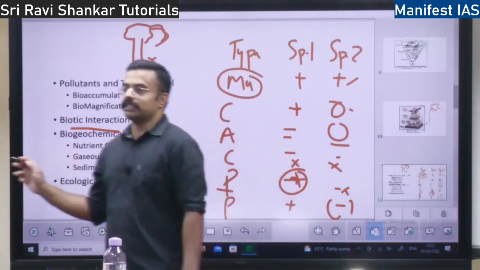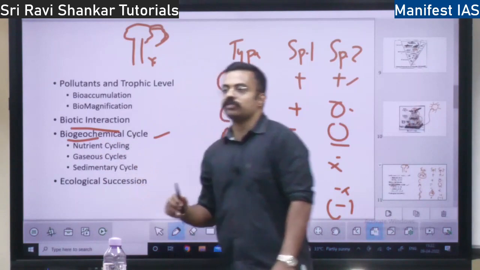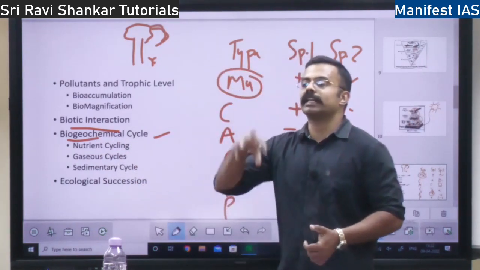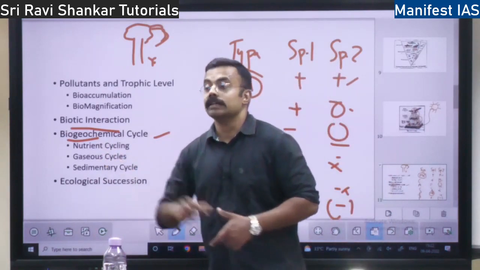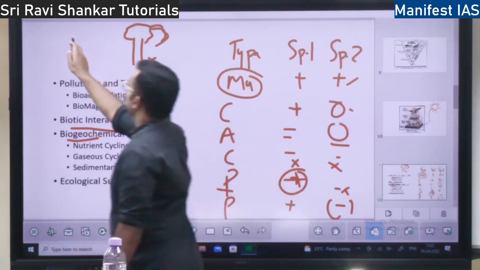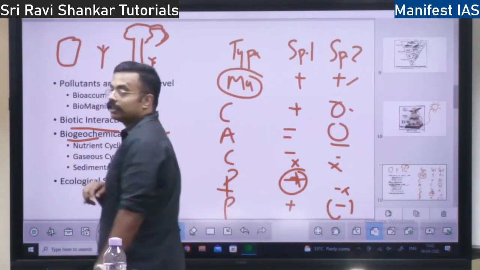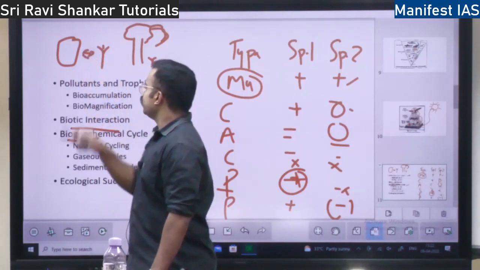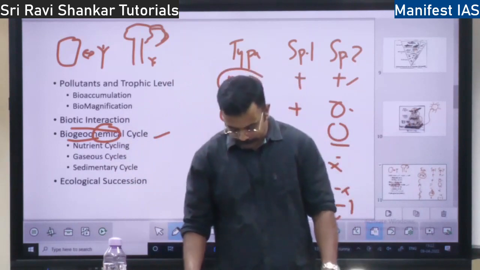This I have already discussed in our geography. Biogeochemical cycles means what? Bio means living things, geo means earth. The interaction between the living things and the earth via chemical mechanism. See, let's say this is earth, and let's say there is one plant here, right? So this is bio, this is geo. How they are interacting via chemical cycle, that is the biogeochemical cycle.